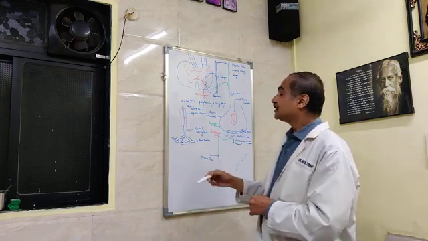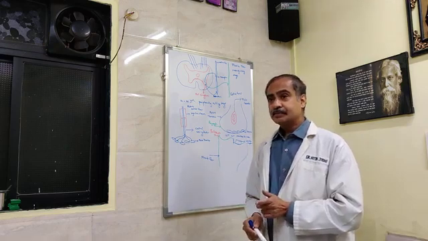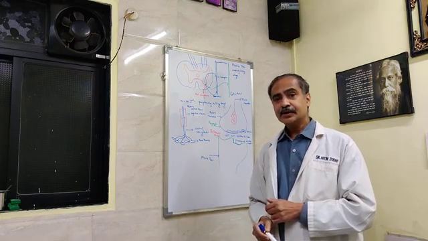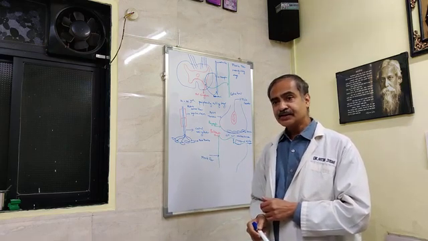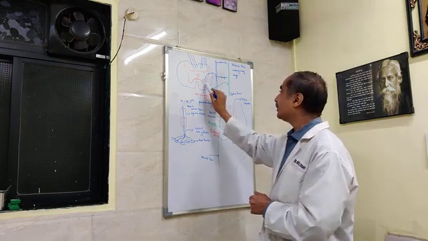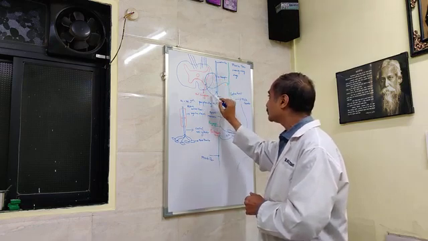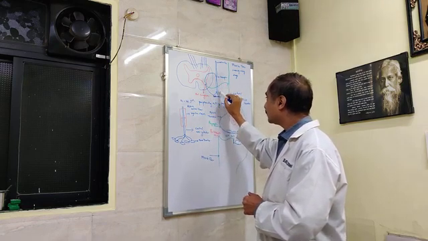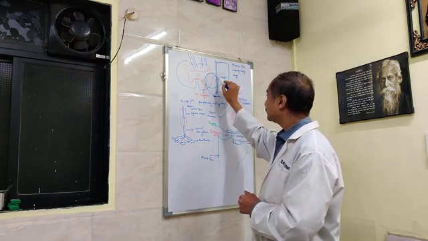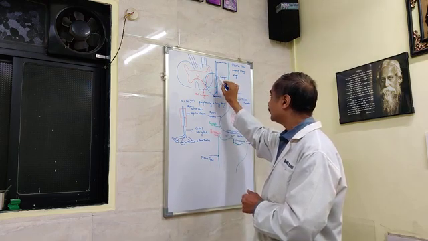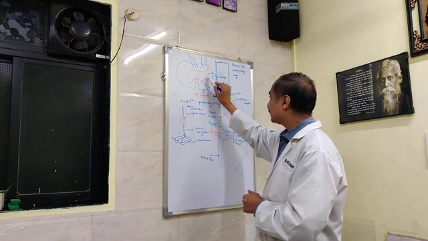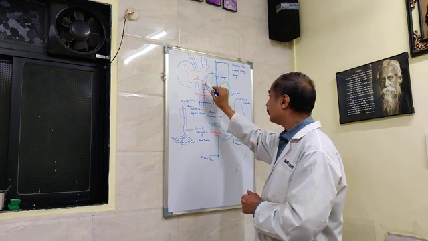Also, the brainstem contains the reticular formation which sends facilitatory input to the gamma motor neuron, which in turn results in stimulation of the peripheral part of the intrafusal muscle fiber, then the central part, that is the receptor, sends an afferent input to the alpha motor neuron.